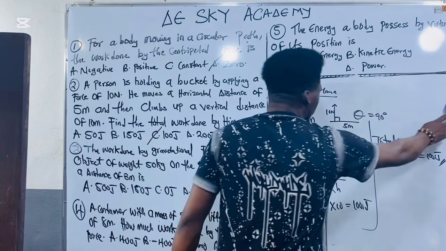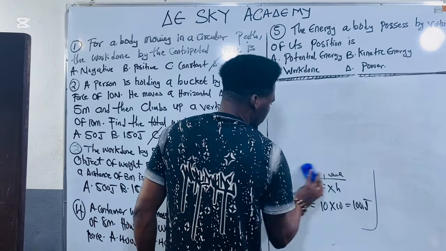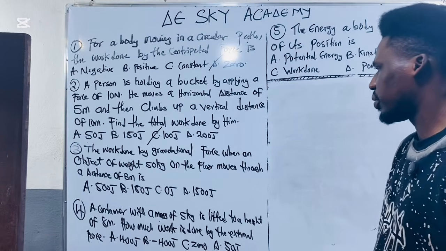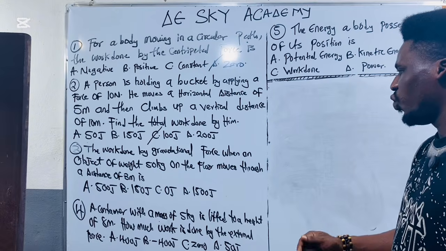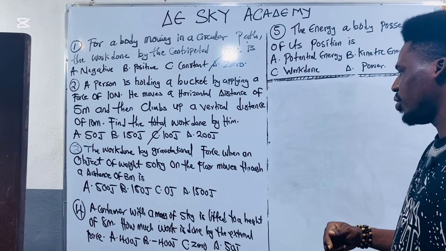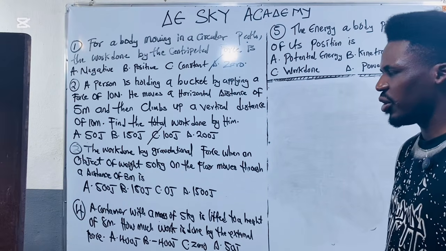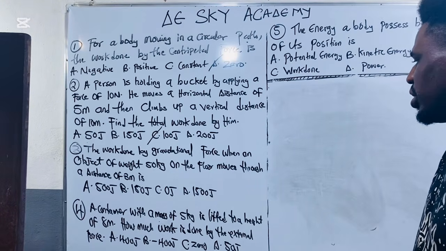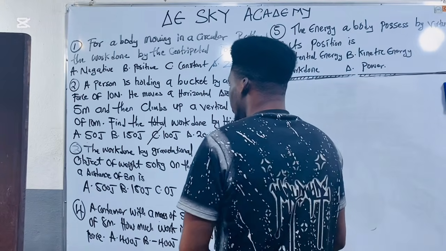So question number 3. They said the work done by gravitational force when an object of weight 50 kg on the floor moves through a distance of 3 meters is dash. Option A, 500 joules. Option B, 150 joule. Option C, 0 joule. Option D, 1500 joules. So how do you analyze this?